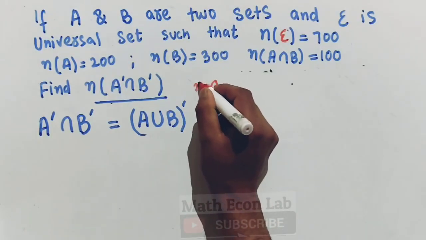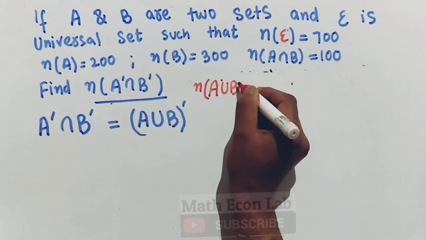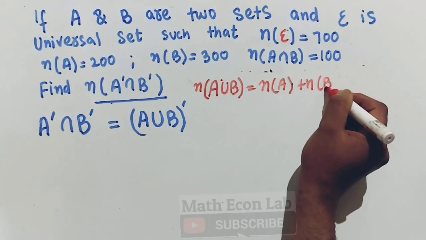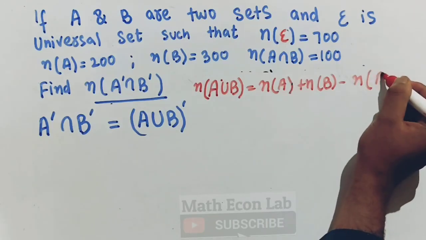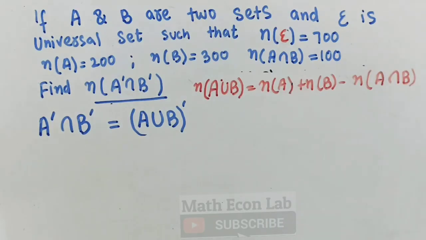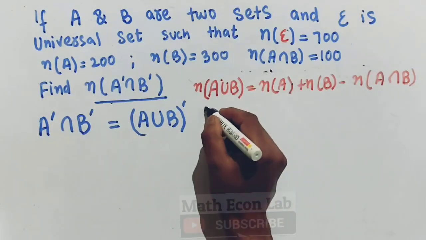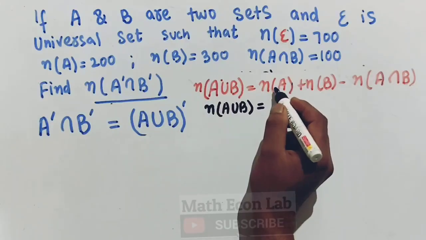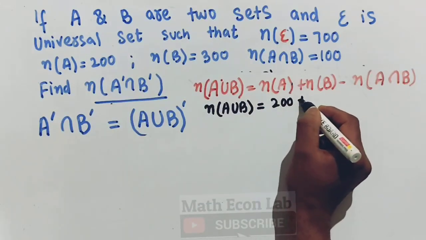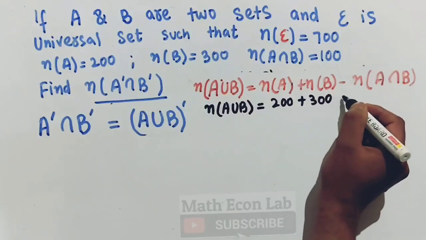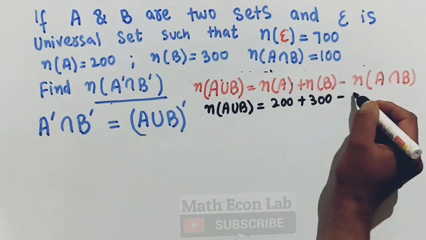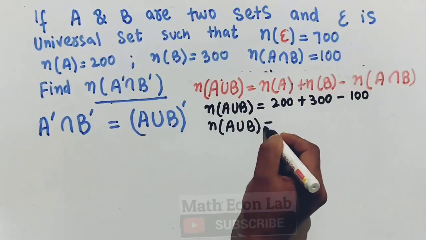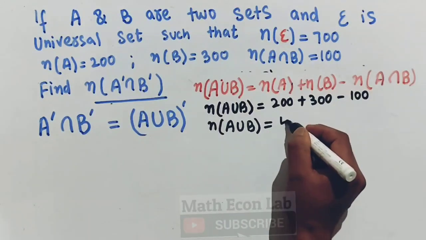We know that the number of elements in A union B will be equal to the number of elements in A plus the number of elements in B minus the number of elements in A intersection B. So the number of elements in A union B will be equal to the number of elements in A, which is given as 200, plus the number of elements in B, 300, minus the number of elements in A intersection B, 100. So we have 2 plus 3 is 5 minus 1, which is 400.